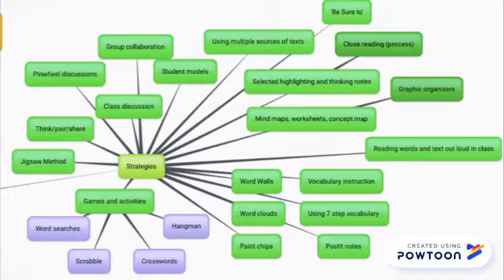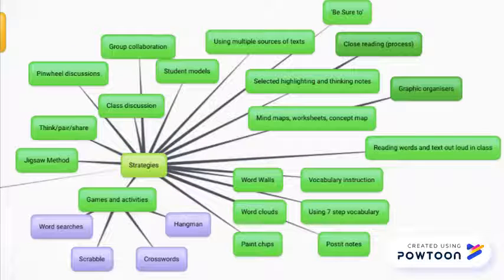Strategies for literacy learning include close reading, thinking notes, and selective highlighting, using graphic organizers, group collaboration, and vocabulary strategies such as paint sheets, word walls, and word clouds, playing games such as Hangman, Crossword, Scrabble, and word searches, along with many others.